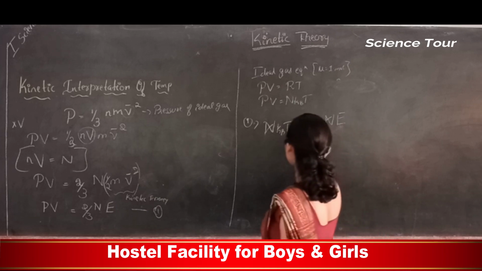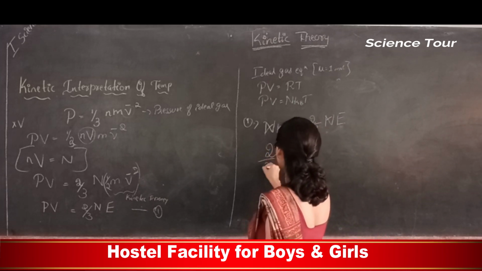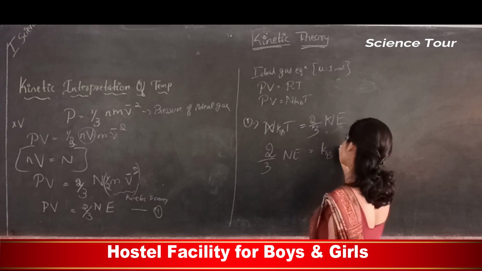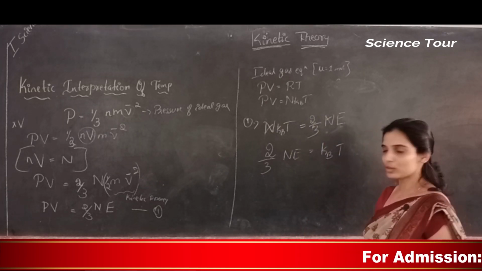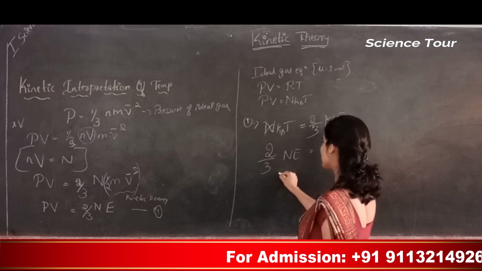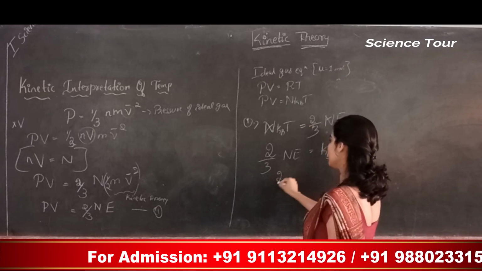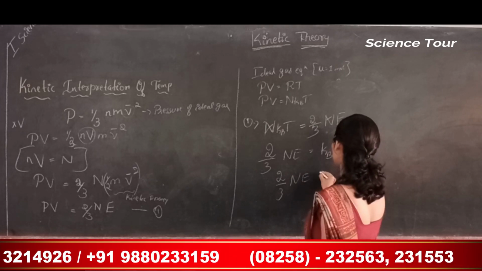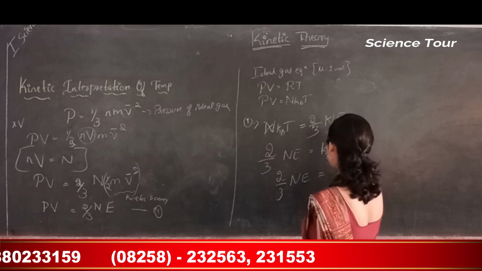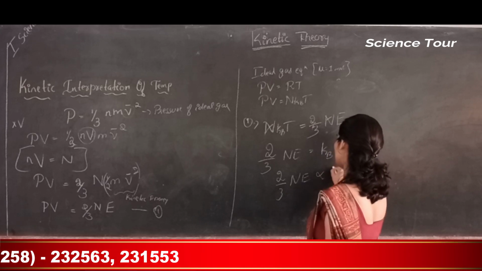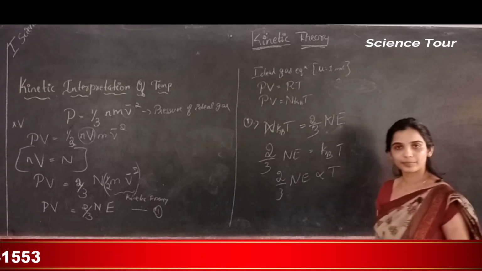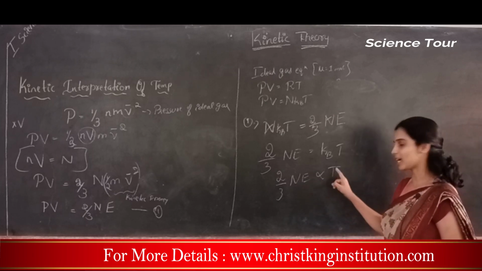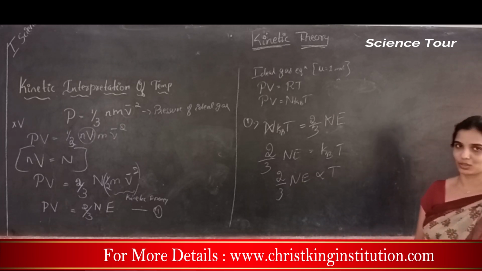So I will just reverse and write 2 by 3 N into E is equal to Kb into T. Here Kb is a constant. So can I write it as 2 by 3 N into E is directly proportional to T. So for a fixed number of molecules, energy is directly proportional to the temperature, correct?